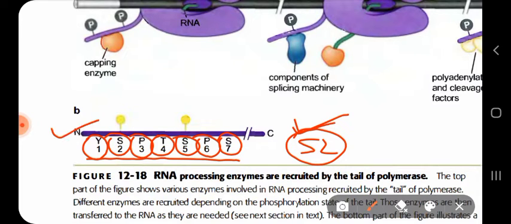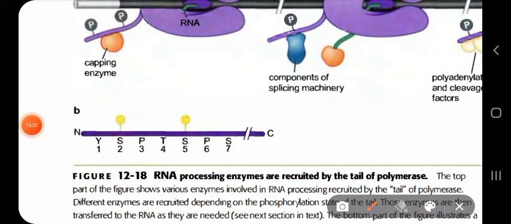So this repeated heptapeptide, or 7 peptide sequence, has been shown here. Now they are saying at which position phosphorylation causes which enzymes to be recruited. It is saying that the positions of the serine residues that get phosphorylated are indicated. So in this figure only the serine residues which have been phosphorylated are shown. And what happens if the serine residues of this repeated heptapeptide sequence of the tail of RNA polymerase II are phosphorylated?